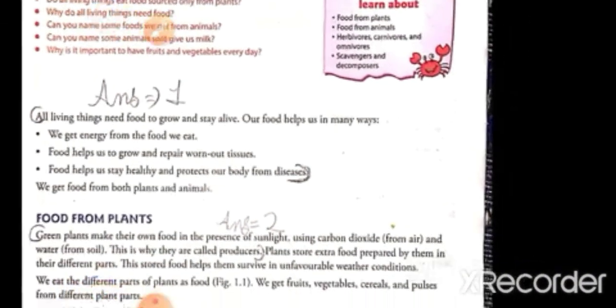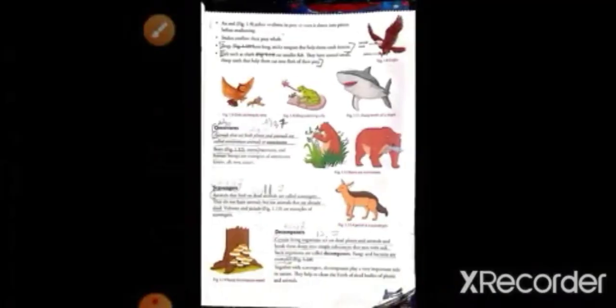Next, second question: how do green plants make their food?